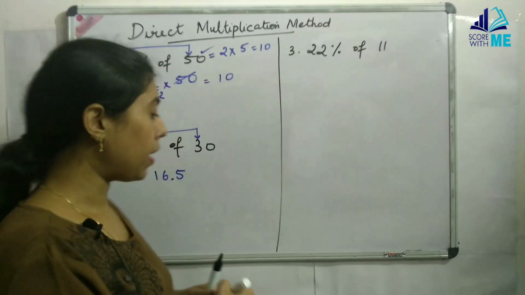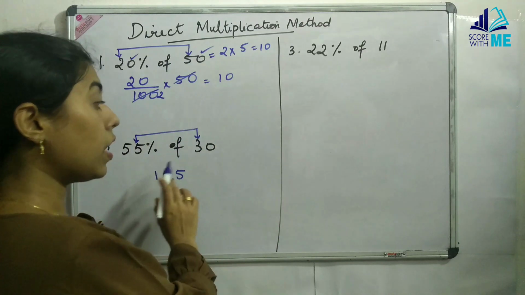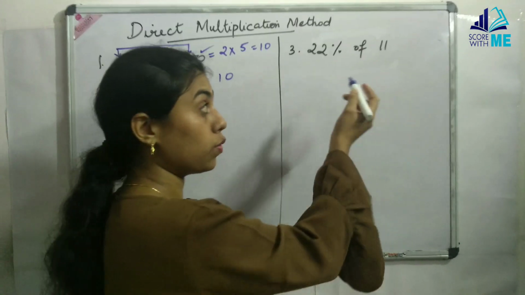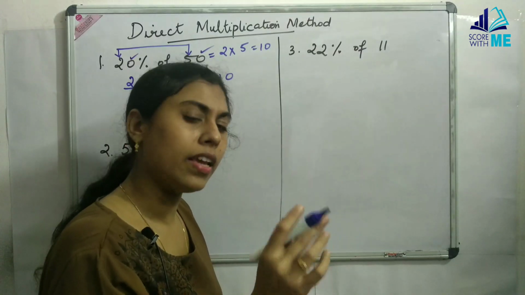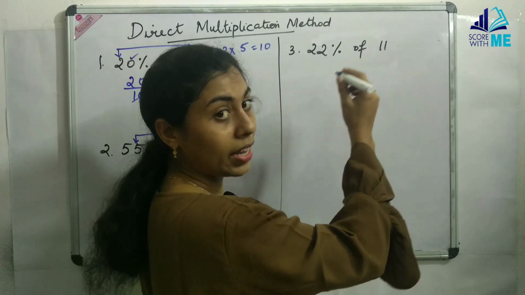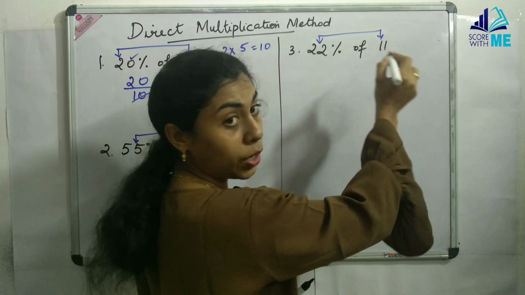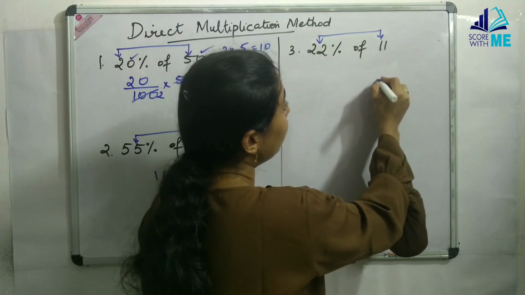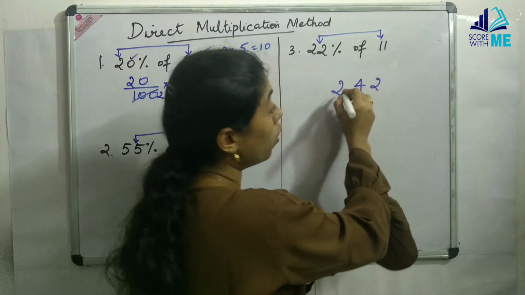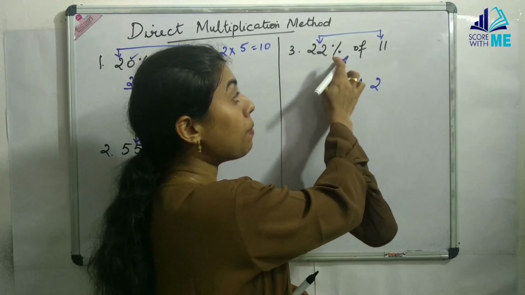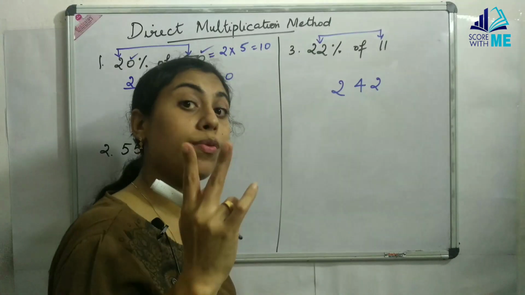So with the same thing in mind, here we had got 2 zeros, here 1 zero, here we have got no zeros. What will we do? Do we need to divide it exactly? Still no need. No need of dividing and cancelling and all. Just multiply this number as it is. 22 into 11 will give you 242, that is the product, and divide by 100. So in the denominator you will have 2 zeros.